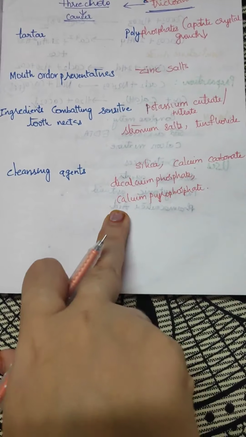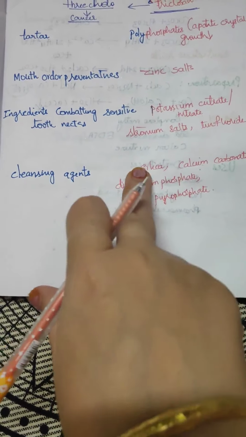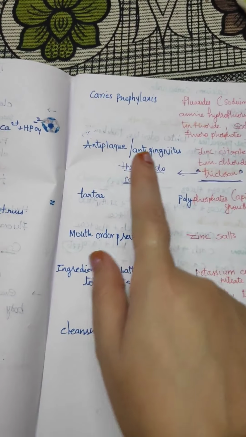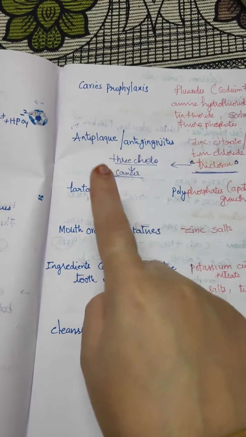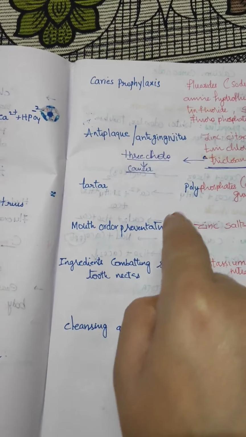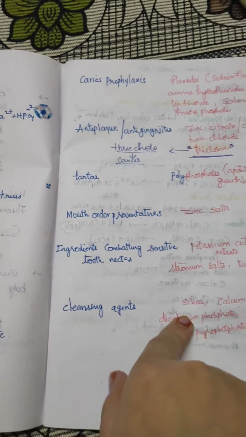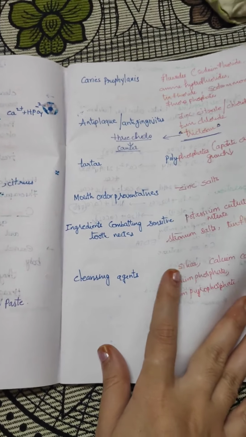All these are calcium compounds, and silica, mica. Okay, these are the dental products: anti-caries, anti-plaque, anti-gingivitis, tartar, desensitizing agents and cleansing agents. All are dental products.